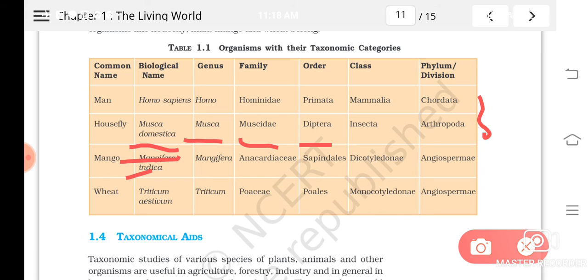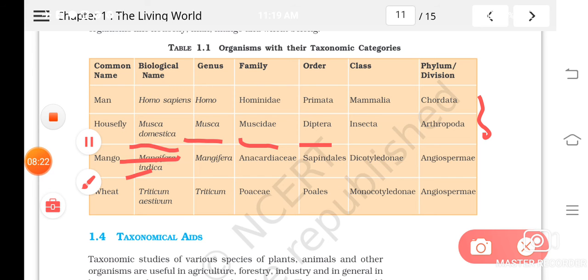So like this, you can see each organism will be placed in certain already existing classification system. Okay, so this is done in taxonomy. Understood? So there are some rules and regulations for this branch of biology. Taxonomy helps to form the rules, regulations for classifying organisms, and there are existing systems of classification into which we have to classify the organisms.